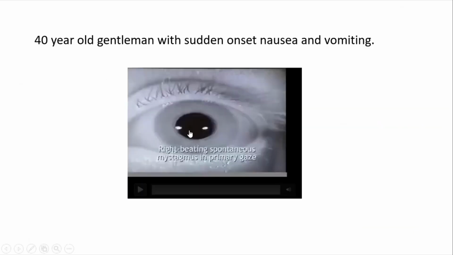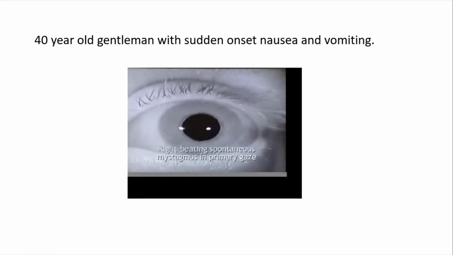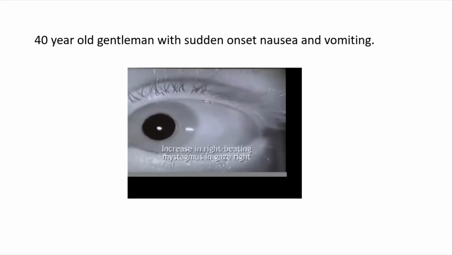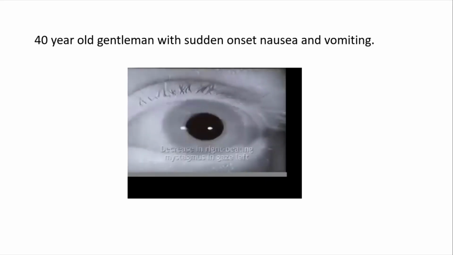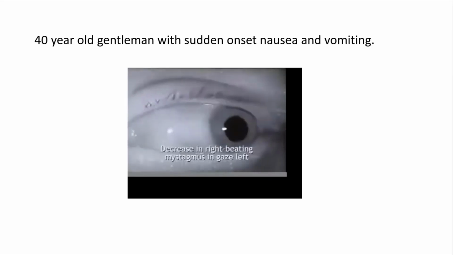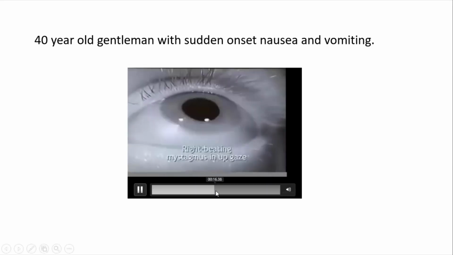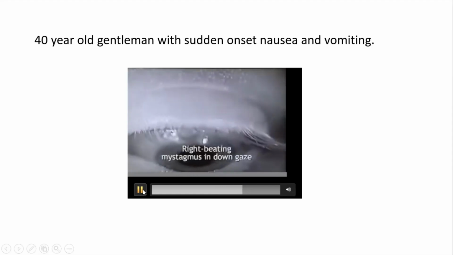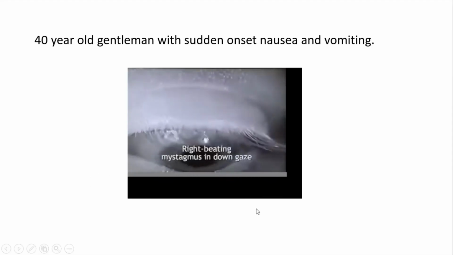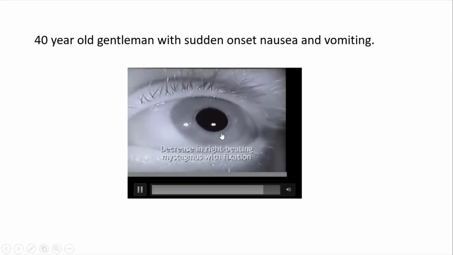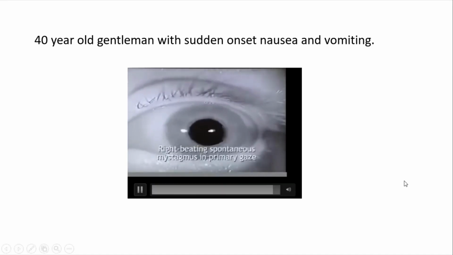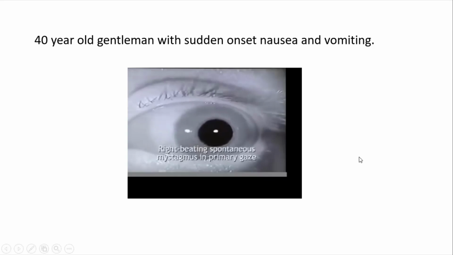So this is a 40-year-old gentleman with sudden onset nausea and vomiting. You can see the fast phase is beating to the right side in primary gaze, and looking to the right, it's right beating. Looking to the left, again right beating. Again, it's right beating on up gaze and down gaze. So in all directions of gaze, it is right beating. So it's unidirectional. Second, I'm going to ask him to fixate. On fixation, there's dampening of the nystagmus. So all these features suggest a peripheral cause, peripheral vestibular nystagmus.